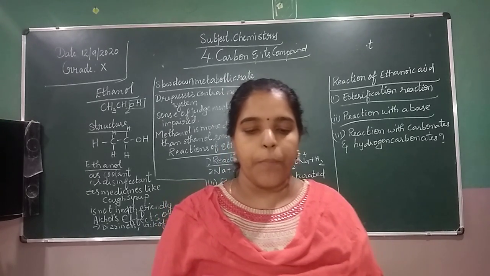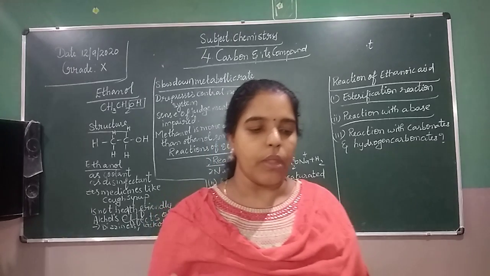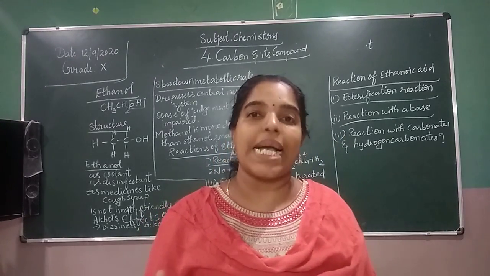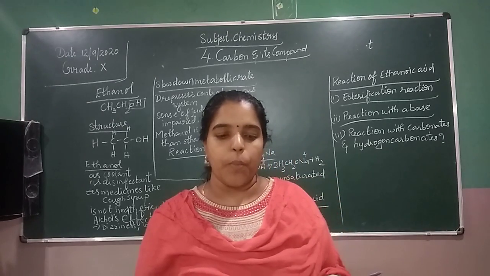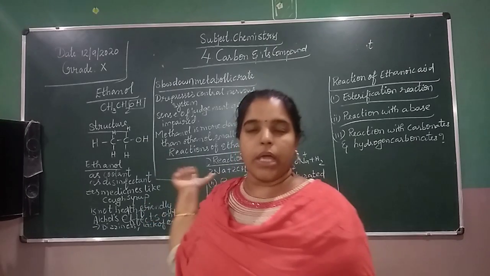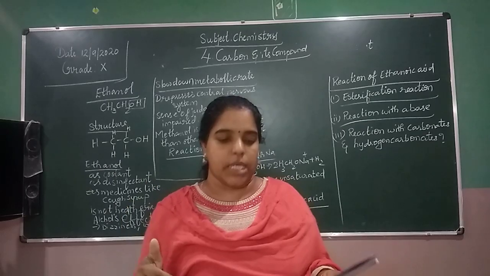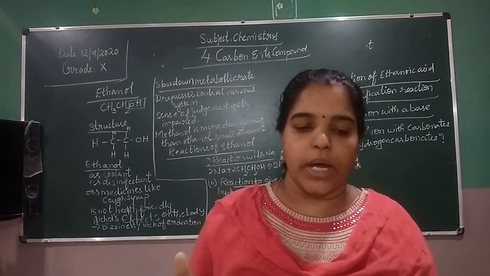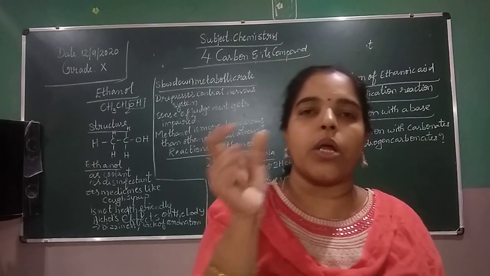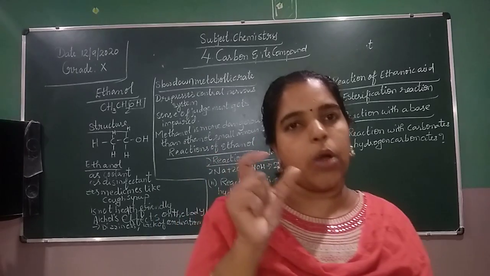Next, properties of ethanoic acid. Ethanoic acid is commonly known as acetic acid and belongs to the group of carboxylic acids. Ethanol is in the alcohol functional group, and ethanoic acid comes under the carboxylic acid group. Vinegar is widely used as a preservative in pickles, and vinegar is also acetic acid.